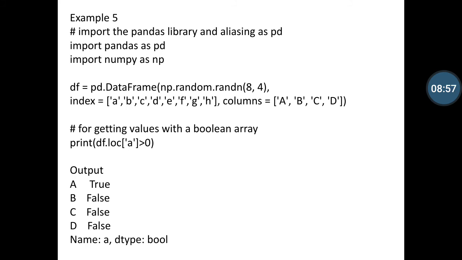like structure I am defining a as a string value and the greater than symbol, and then putting 0 as a numeric value. You can notice that after executing, our output is that a is true and b, c, d are false. That's because the data type is boolean, so our output is as you can notice here.